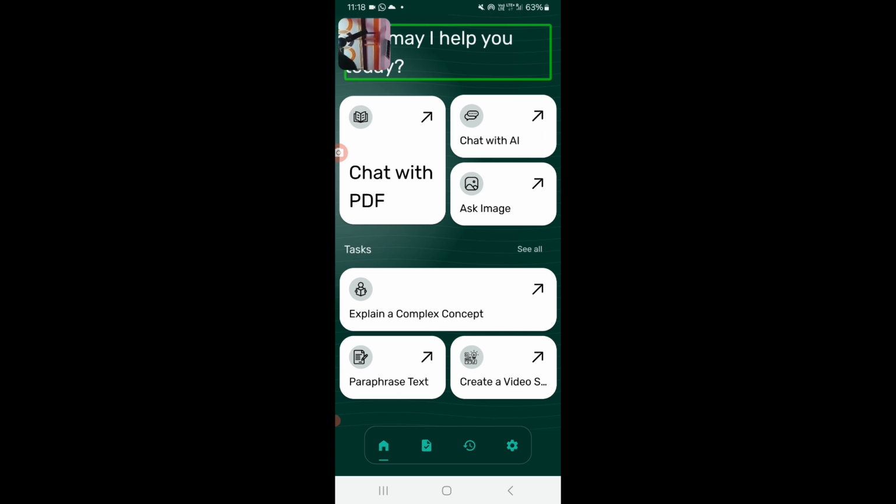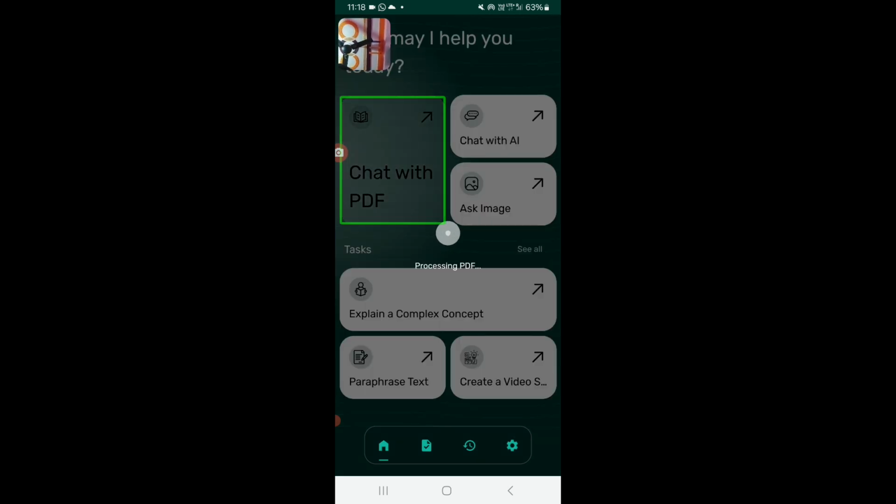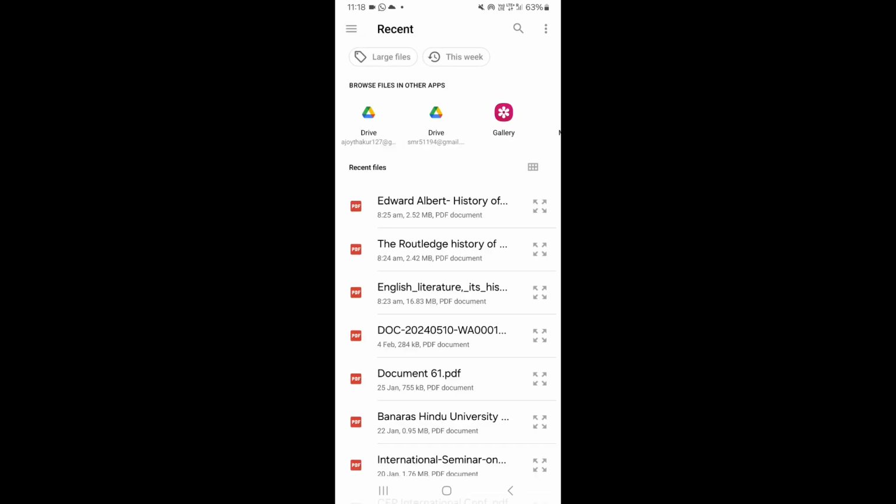I am swiping from left to right. Chat with PDF. I am clicking here. After clicking on Chat with PDF, it has directly taken us into the gallery.